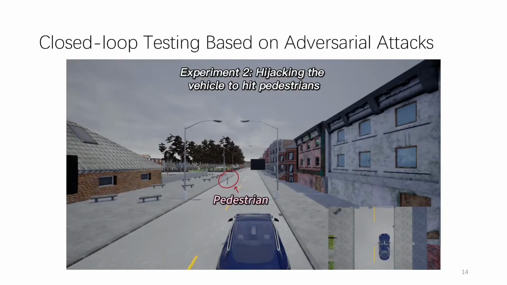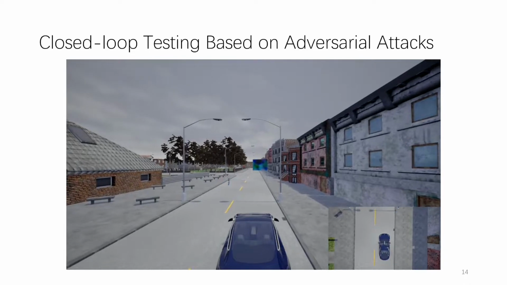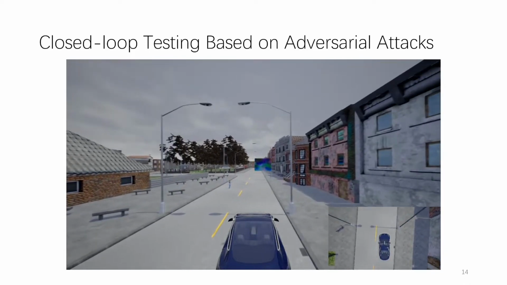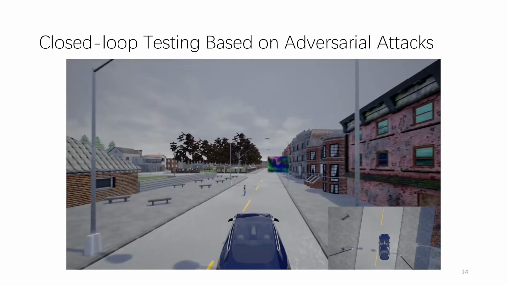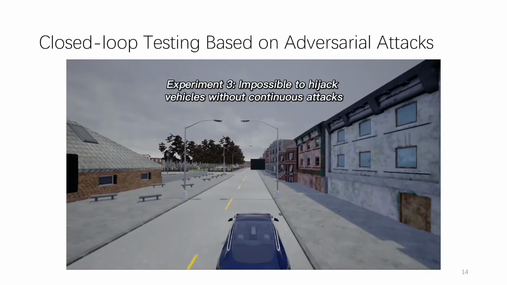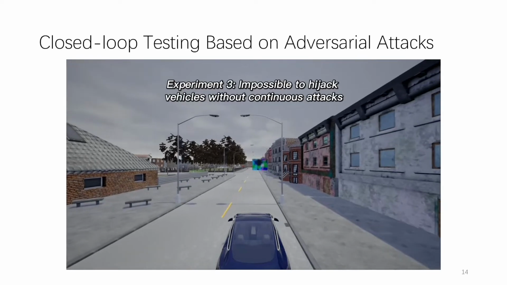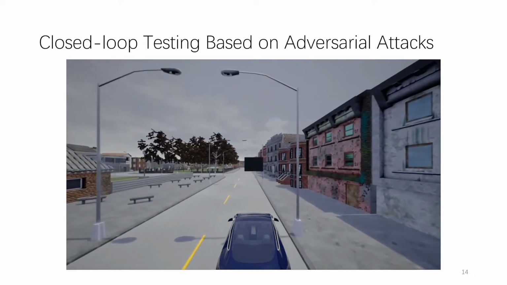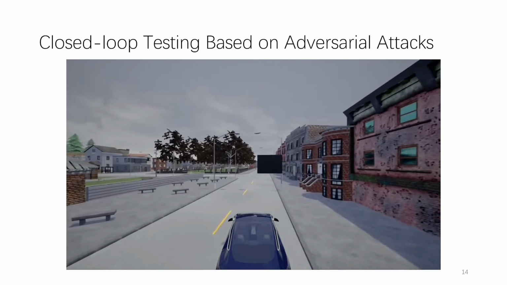In experiment 2, we hijack the vehicle to collide with the pedestrian who attempts to avoid the collision. In experiment 3, we show that it is impossible to hijack the vehicle without continuous attacks.